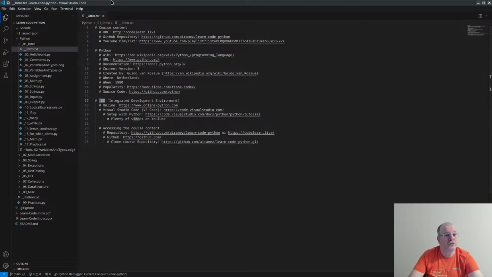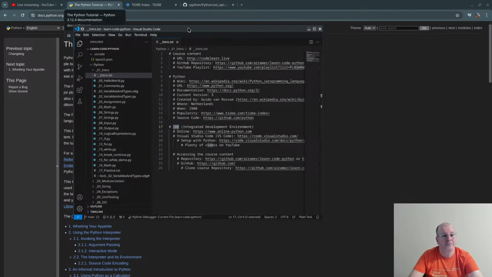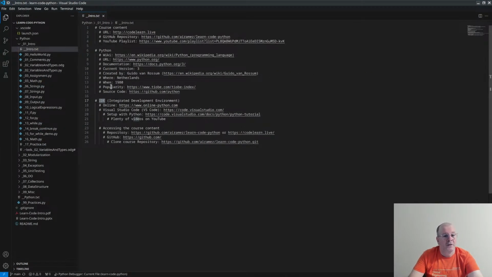So this is Visual Studio Code. We are using Visual Studio Code, or VS Code, as people call it. It's the one that I recommend you use, but you can use any IDE. Right now, I guess everyone will be able to run Python.